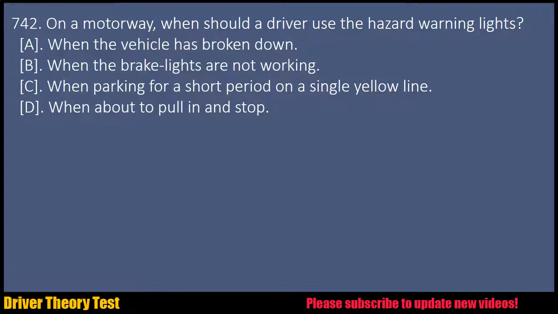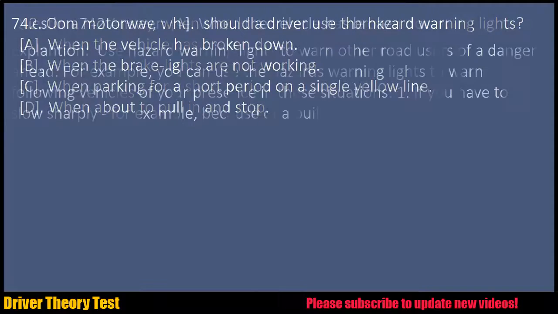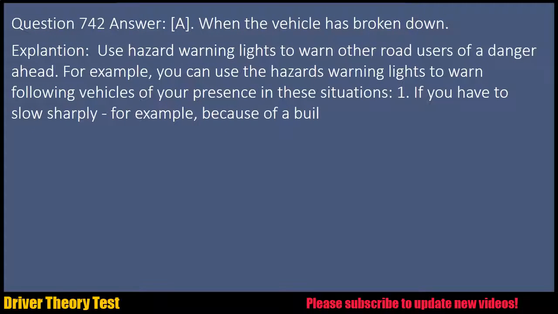Question 742. On a motorway, when should a driver use the hazard warning lights? A. When the vehicle has broken down. B. When the brake lights are not working. C. When parking for a short period on a single yellow line. D. When about to pull in and stop. Question 742. Answer: A. When the vehicle has broken down.